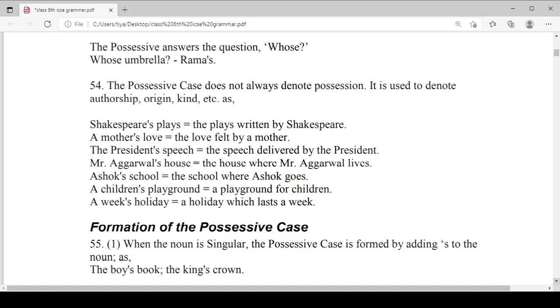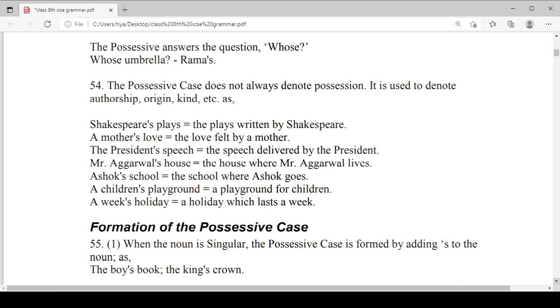My house: the house belongs to me where I live. Ashok's school: the school is not in the possession of Ashok, but it is the school where he goes and takes classes. A children's playground: a playground for the children. A week's holiday: a holiday which lasts a week.